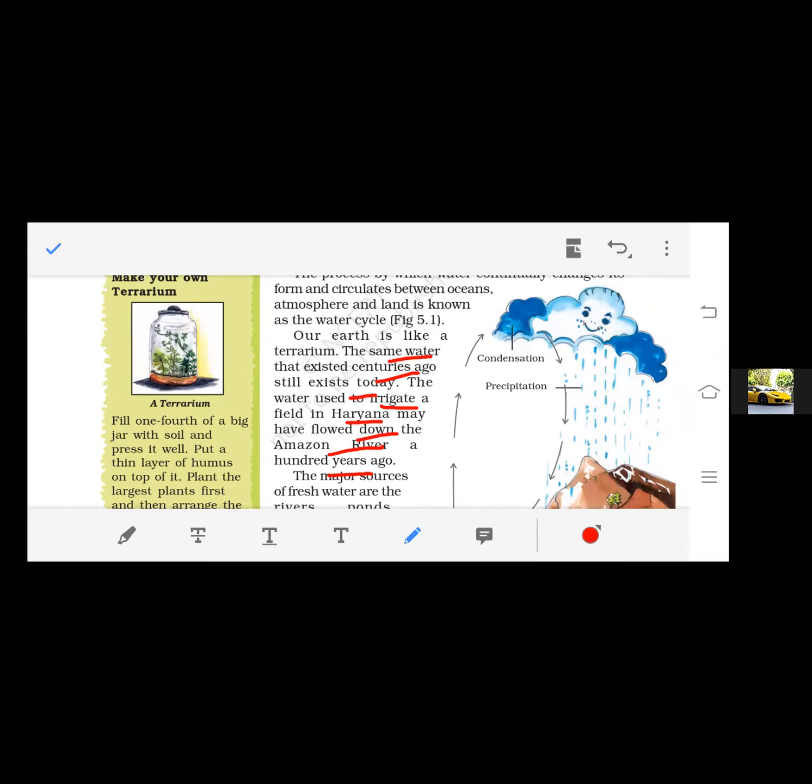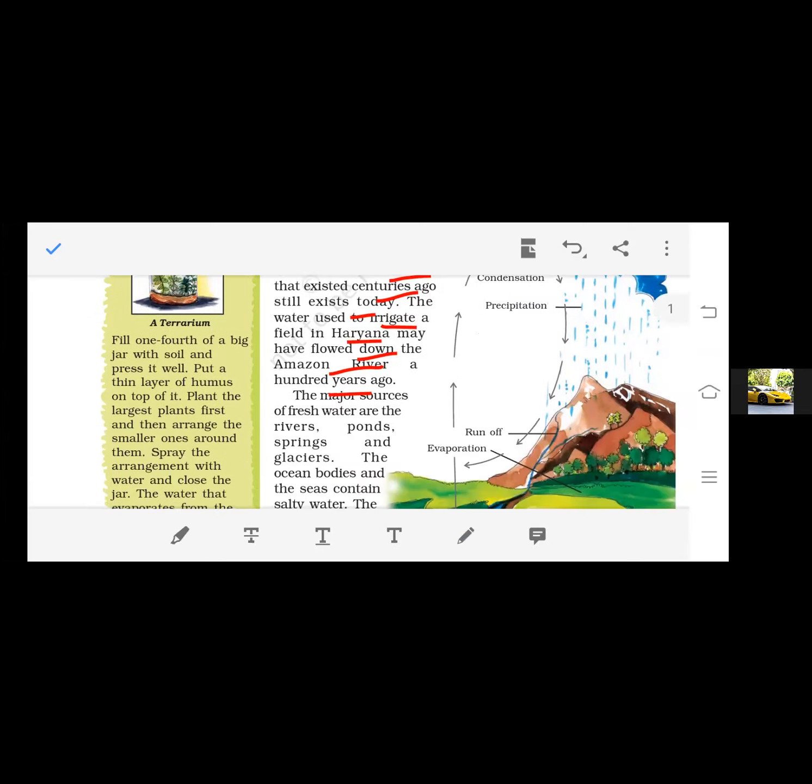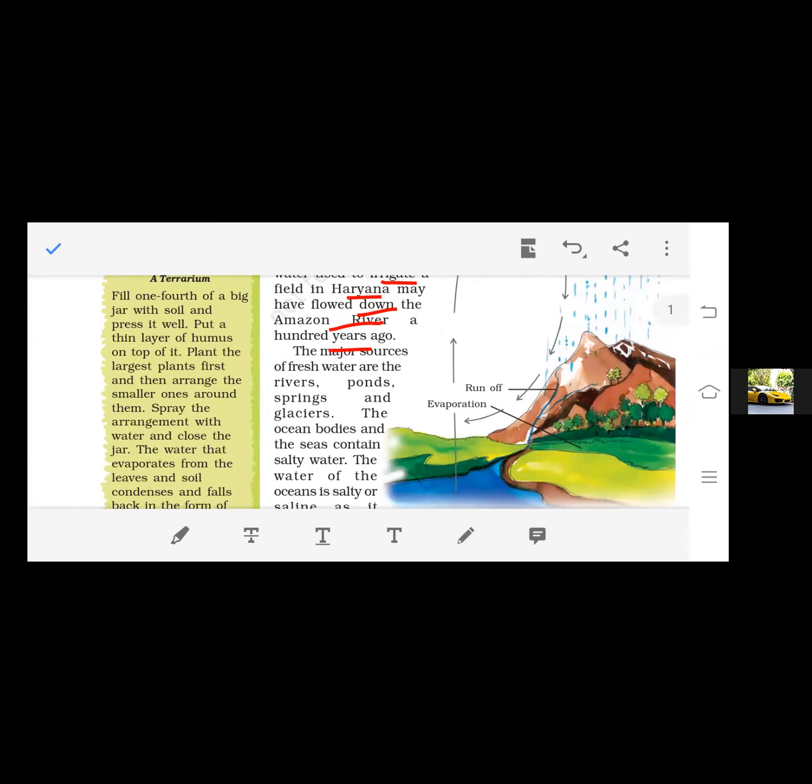It doesn't mean that the water which evaporates from a particular water body will drop in that same body. Suppose the water is evaporating from the Pacific Ocean, the nearby surrounding areas will get the precipitation and the rivers will flow, and this water will flow again into the Pacific Ocean, right? So the water in Haryana may be found in the Amazon River. That is only an example.